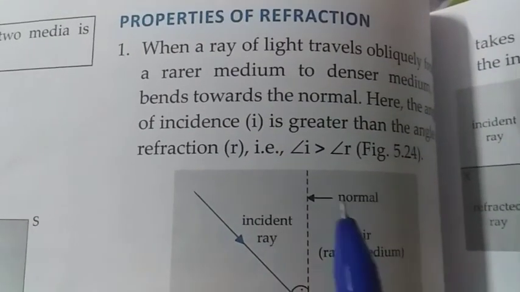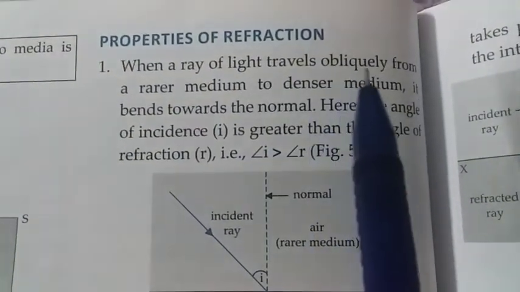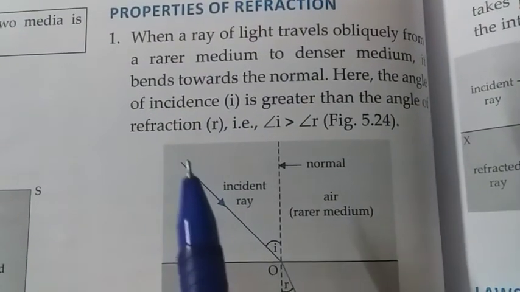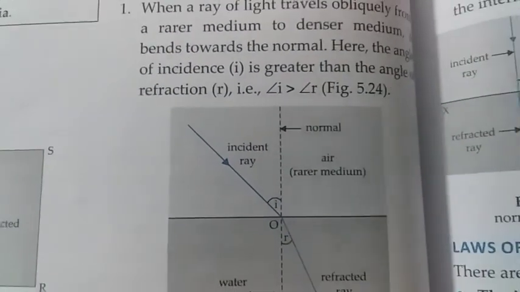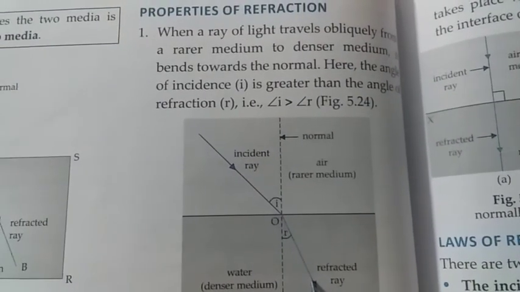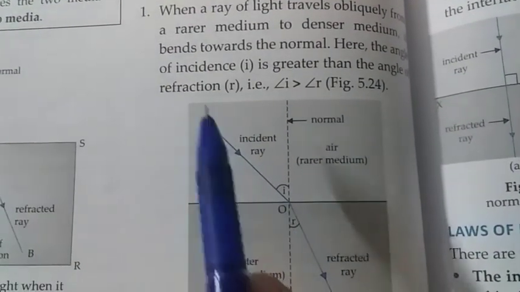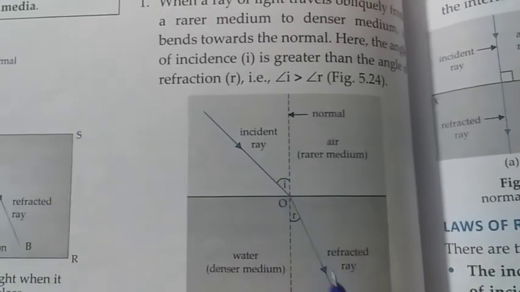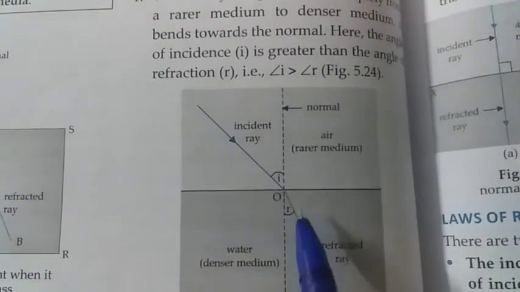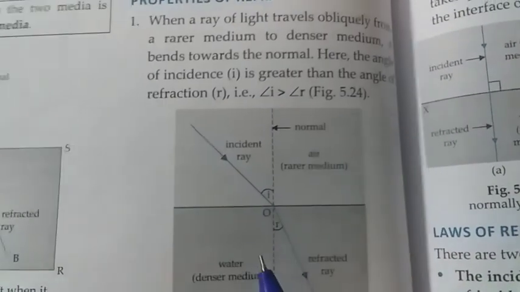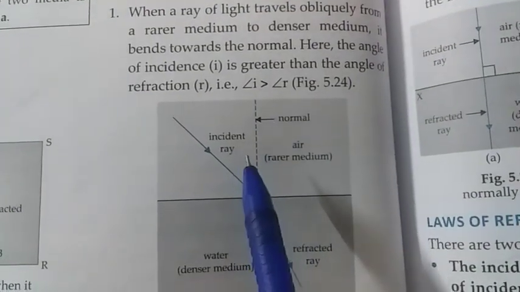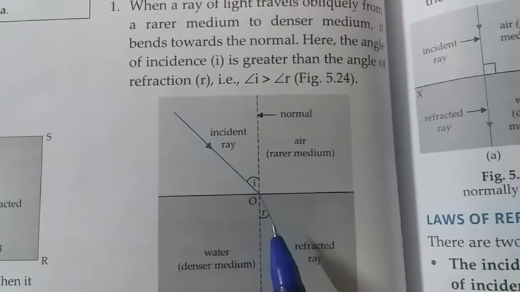Now properties of refraction. When a ray of light travels obliquely from a rarer medium, this is a rarer medium and this is a denser medium. So when a ray of light travels obliquely from rarer medium to denser medium, what happens? It bends towards the normal. It bends towards the normal. So angle of incidence is greater than angle of refraction.